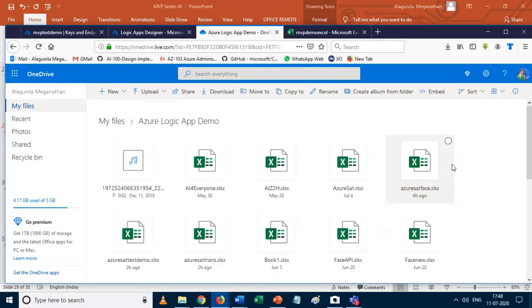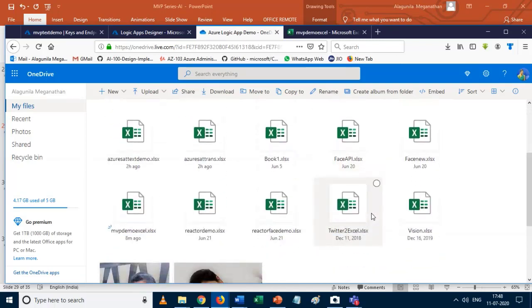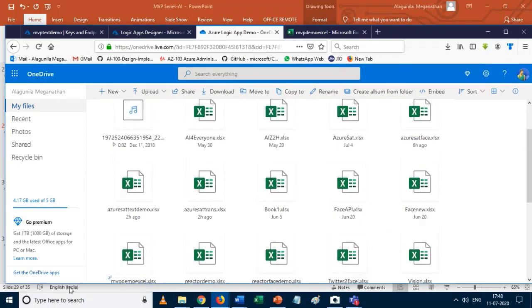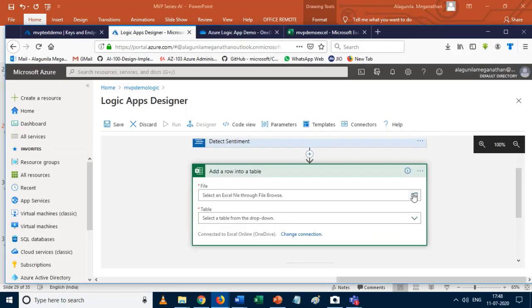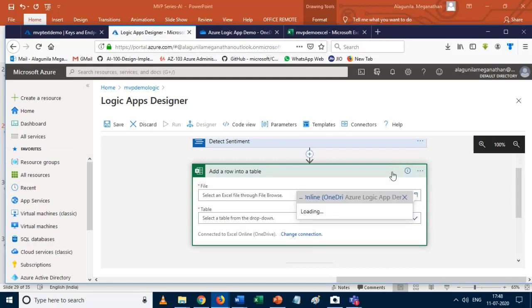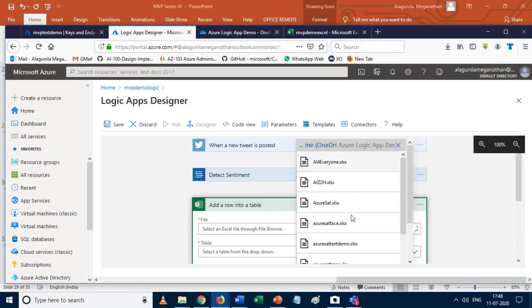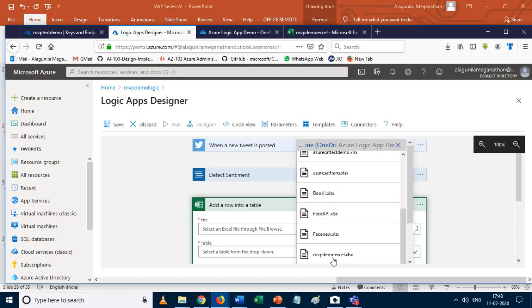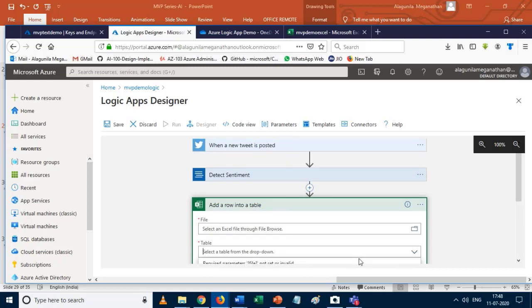So in that we have a file, the MVP demo Excel. This is our file, right? So we have to map it. So to do that, I just click on this one, and then I click on the folder name. There we can have a list of files. So in that I have to choose the MVP demo Excel.